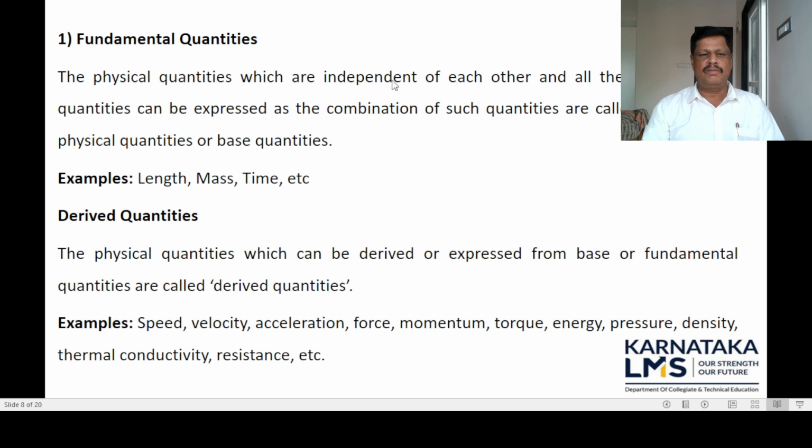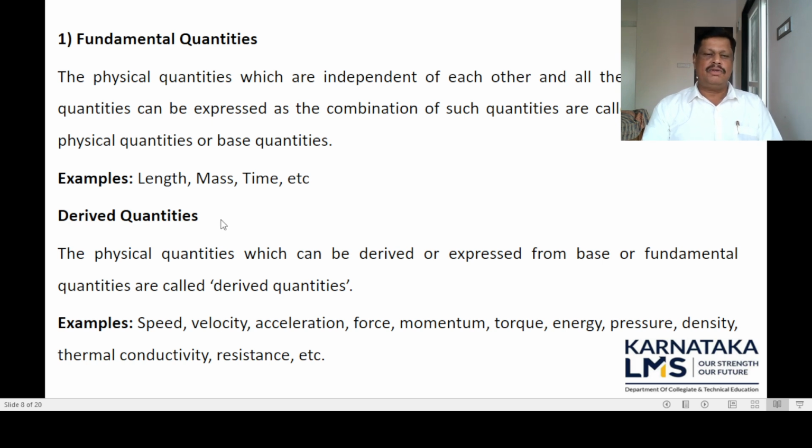That means the physical quantities which are independent of each other and cannot depend upon any other physical quantities are called fundamental physical quantities. Example: length, mass and time are the fundamental physical quantities.